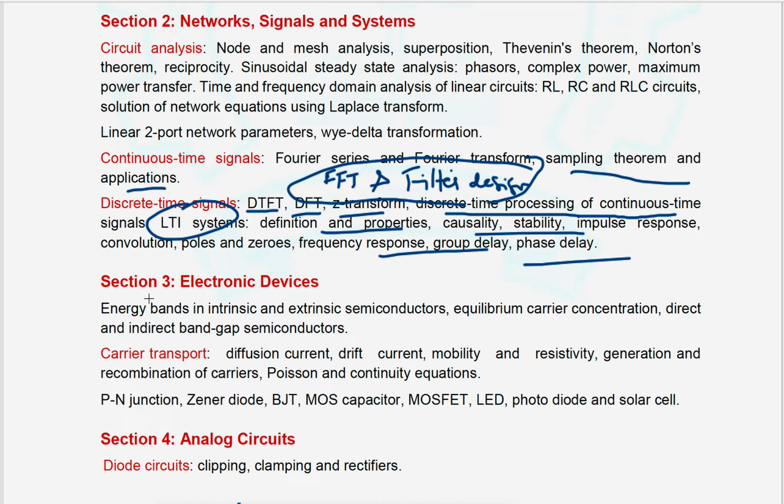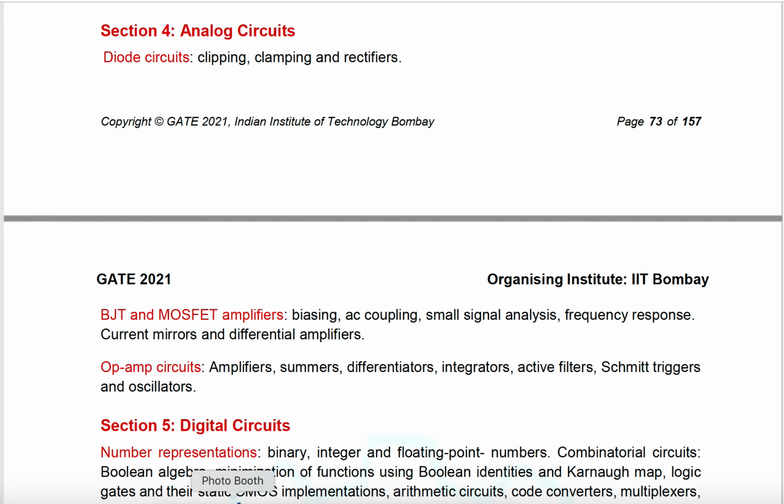When it comes to section 3, that is electronic devices, otherwise electronic devices and circuits, all the topics are the same, nothing changed. Now section 4, analog circuits. This entire subject is divided into three parts.